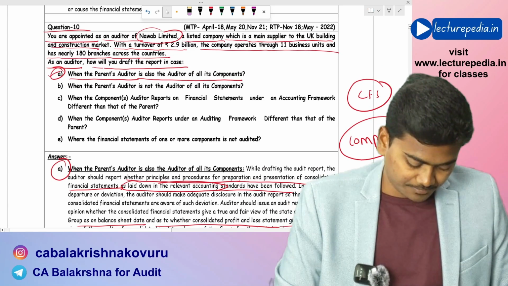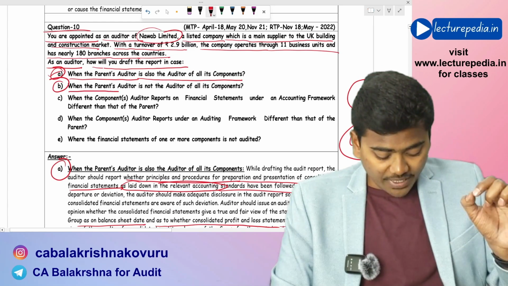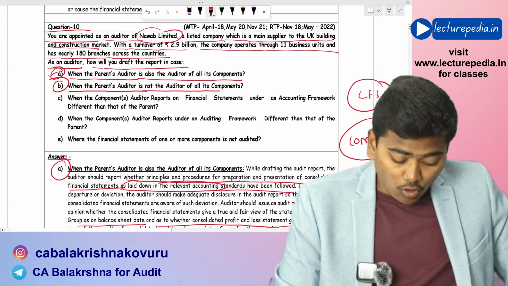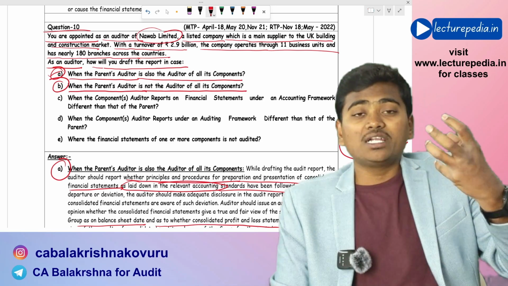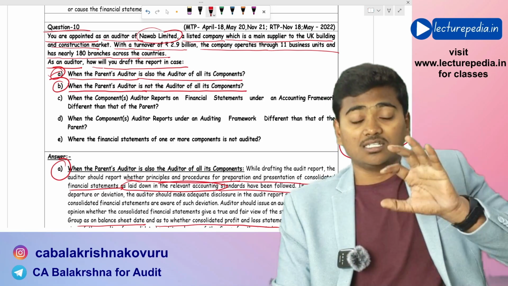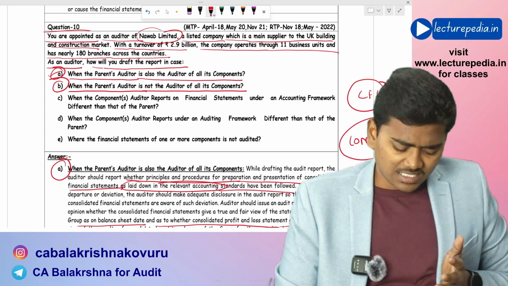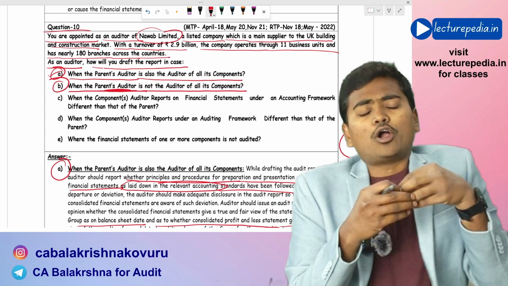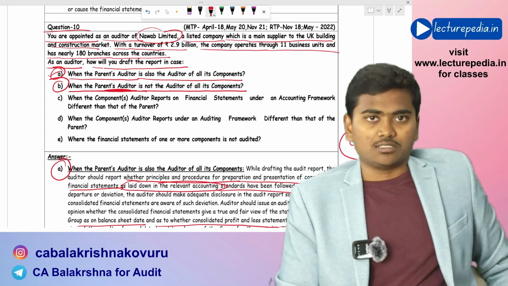Next situation, when the parent's auditor is not the auditor of all its components. You need to consider that parent auditor means the auditor of consolidated financial statements.